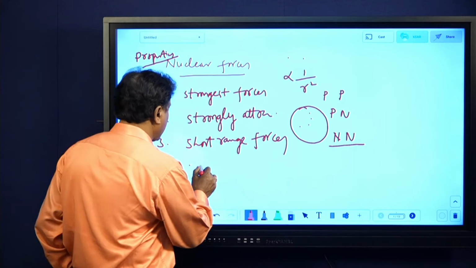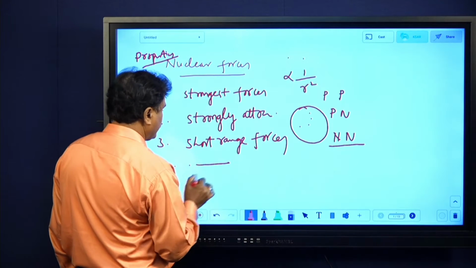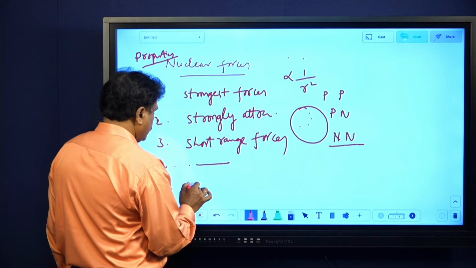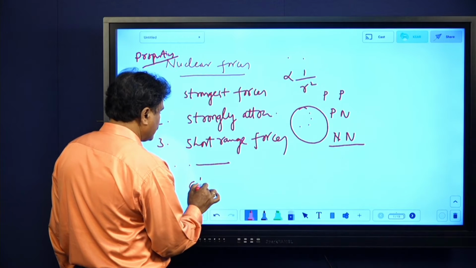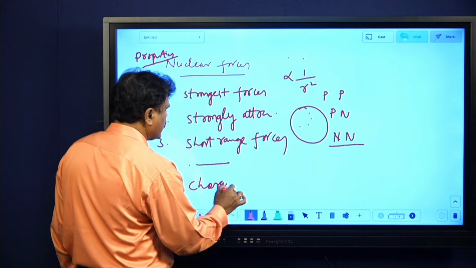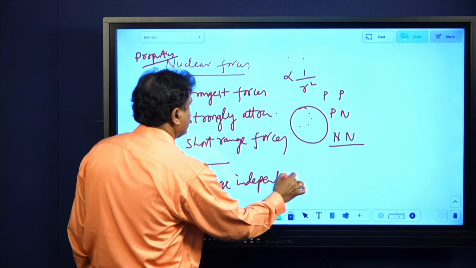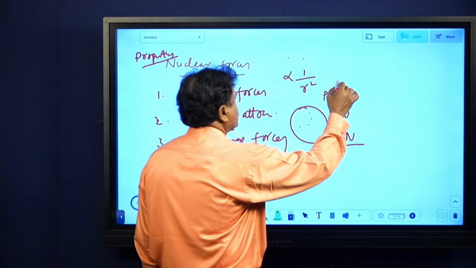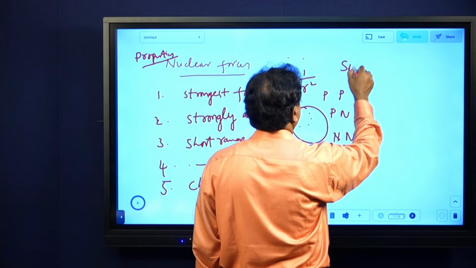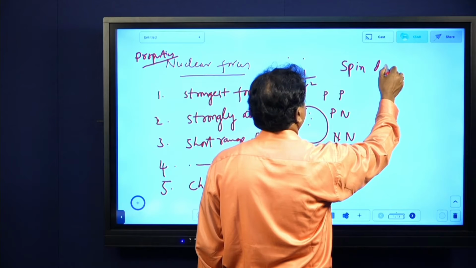Do you understand? They do not obey the inverse square law, I told. They are charge independent, that is, they do not depend on the charge. That is what I am telling. And again, they are spin dependent.